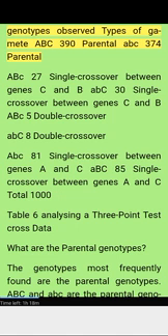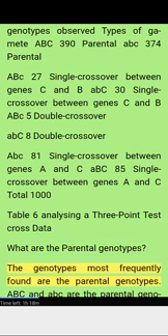Genotypes observed and types of gamete: ABC 390 parental, ABC 374 parental. ABC 27 single crossover between genes C and B. ABC 30 single crossover between genes C and B. ABC 5 double crossover. ABC 8 double crossover. ABC 81 single crossover between genes A and C. ABC 85 single crossover between genes A and C. Total 1000. Table 6: analyzing a three-point test cross data.